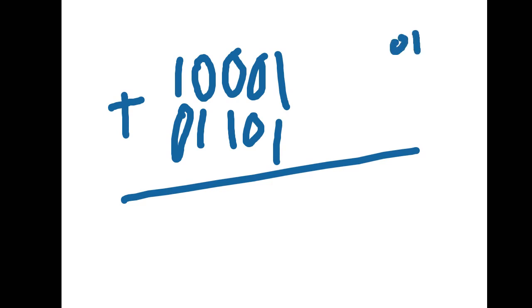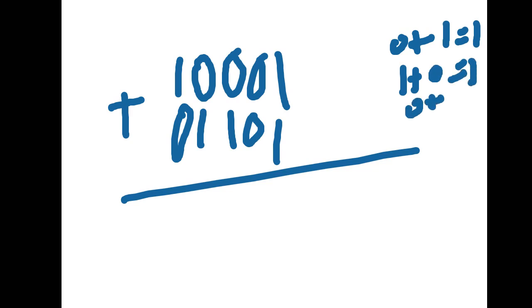0 plus 1 is 1. 0 plus 1 is 1. 1 plus 0 is 1. 0 plus 0 is 0. And 1 plus 1 is 10. Understood?